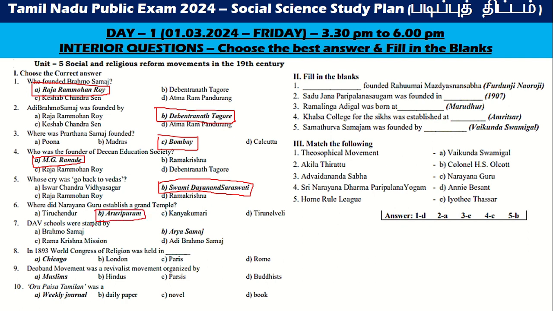Where did Narayana Guru establish a grand temple? Arivupuram. DAV schools were started by the Arya Samaj. The 1893 World Congress of Religions was held in Chicago. The Deoband movement was a revivalist movement organized by Muslims. Oru Paisa Tamilan was a weekly journal. Dash founded by Rahnumai Mazdayasnan Sabha: Fardunji Naoroji. Sadhujana Paripala Sangam was founded in 1907. Ramalingam was born at Marudur. Khalsa College for the Sikhs was established in Amritsar. Samadharma Samajam was founded by Vaikunda Swamigal.